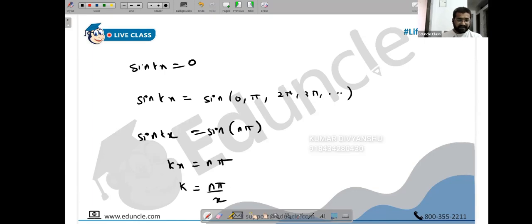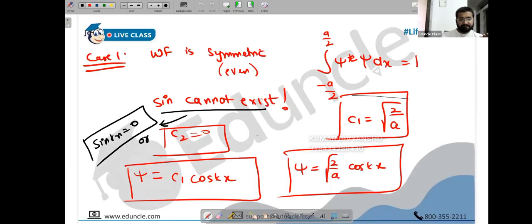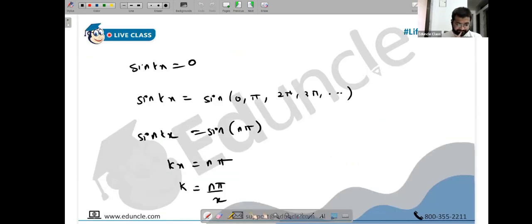I need to check a couple of things now. It's n pi by x. If you substitute that here, we are being misled right now. Just a second, I'm not using boundary conditions. Give me just 1 minute. At x equal to plus minus L by 2, sin is 0, so it will come from that boundary condition. No, I'm not using boundary conditions, that's what I'm saying right now.